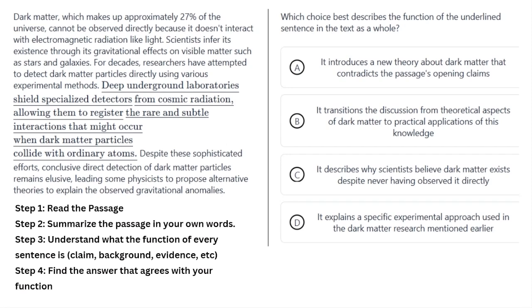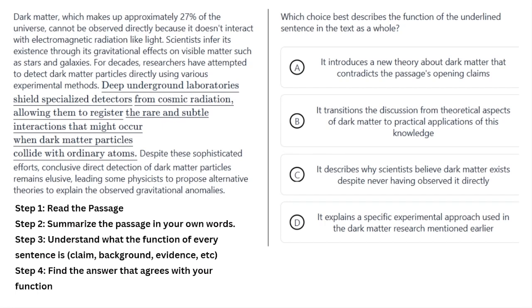Dark matter, which makes up approximately 27% of the universe, cannot be observed directly because it doesn't interact with electromagnetic radiation like light. Scientists infer its existence through its gravitational effects on visible matter, such as stars and galaxies. For decades, researchers have attempted to detect dark matter particles directly using various experimental methods.